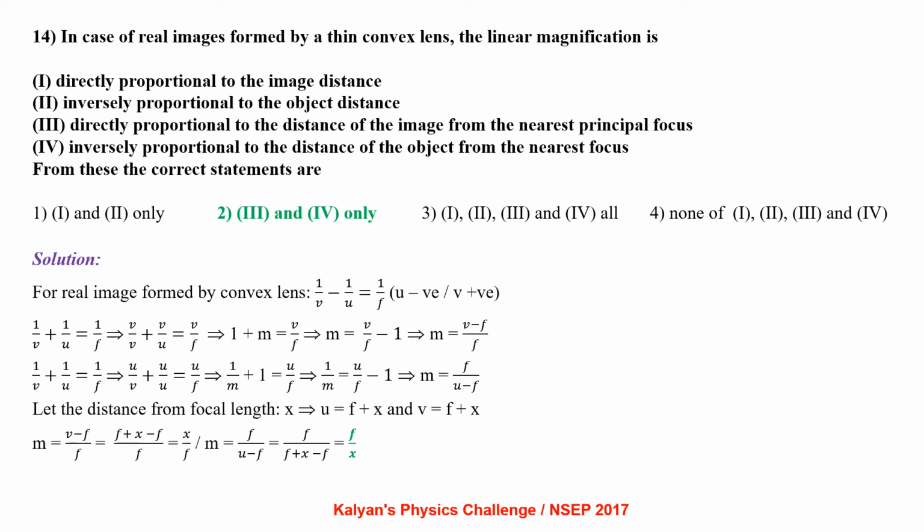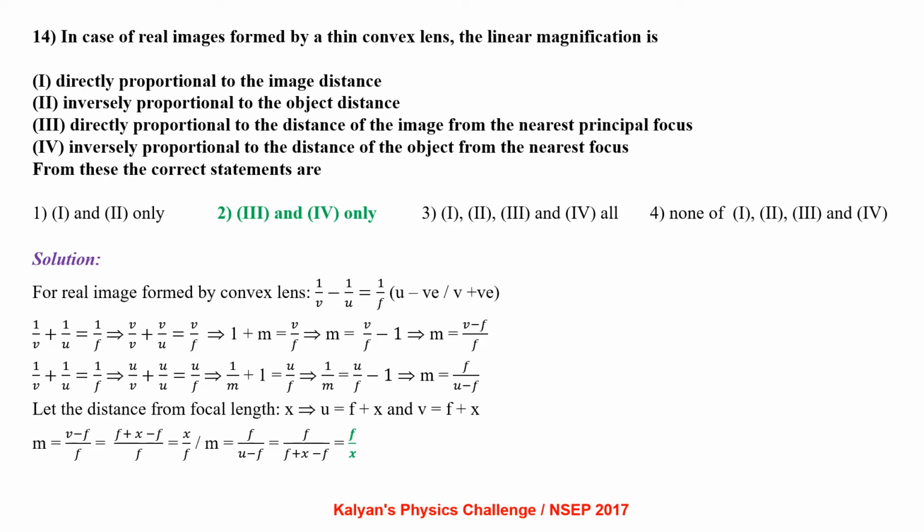In case of real images formed by a thin convex lens, the linear magnification is directly proportional to the image distance, inversely proportional to the object distance, directly proportional to the distance of the image from the nearest principal focus, inversely proportional to the distance of the object from the nearest focus.